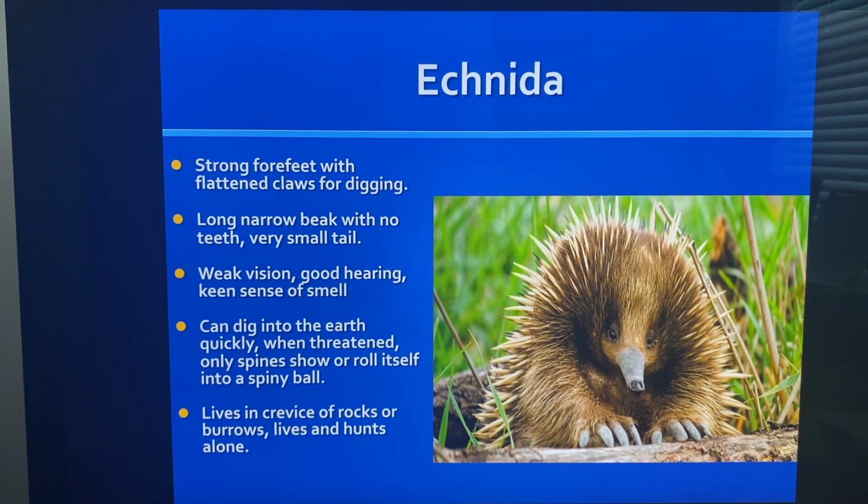They can dig into the earth quickly when they're threatened, and only their spines show when they're digging in. So all you see is these spines sticking out, and they can roll themselves into a tiny little spiny ball. They live in the crevices of rocks or burrows, and they live and hunt alone. They don't go in pairs. Echidna, strange.